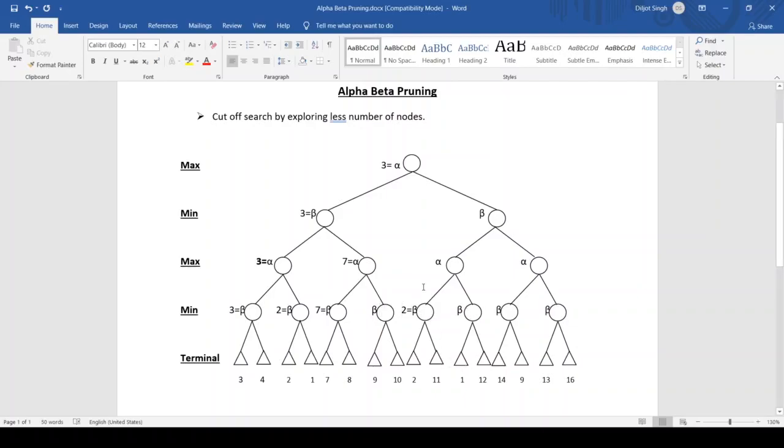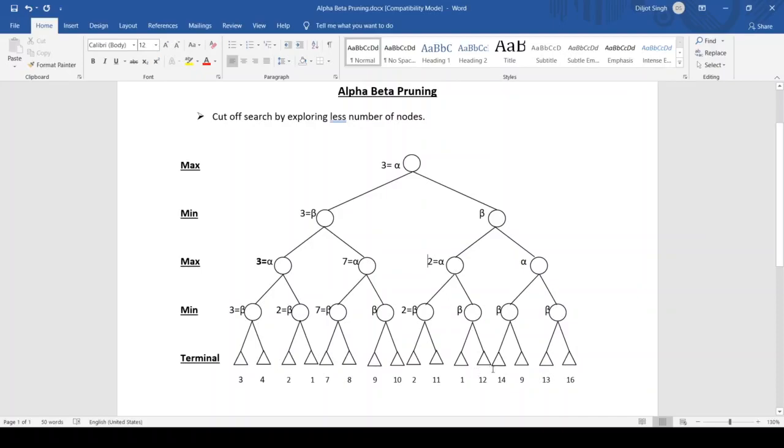Now putting the value 2 in the alpha, let alpha be 2. So the maximum value of alpha here is 2. That is, by exploring these nodes, we came to know that alpha can be 2 or greater than 2, right?